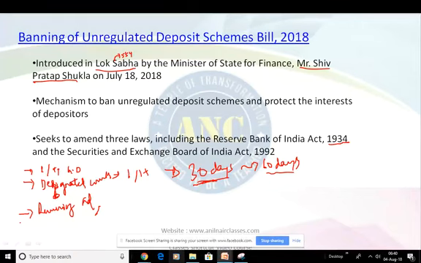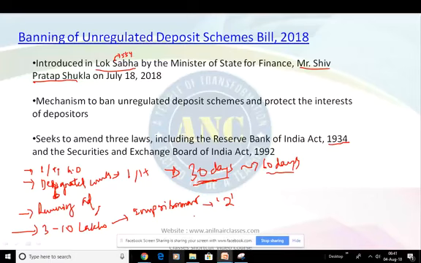For example, accepting years of imprisonment along with a fine ranging from 3 to 10 lakhs. Defaulting in repayment of unregulated deposits will be punishable with imprisonment in case of default, and a fine ranging from 5 lakhs to twice the amount collected from depositors. Even twice the amount collected from depositors.